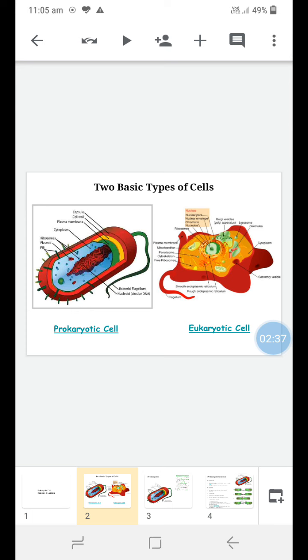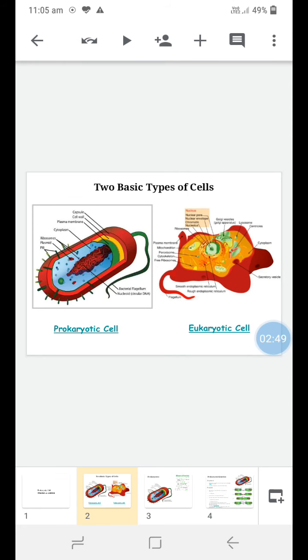The first part in the prokaryotic cell is called the capsule. The capsule is viscous in nature and it is the outermost covering of a prokaryotic cell, present outside the cell membrane. Watery fluids are present in the capsule. The capsule gives protection to the cell membrane, which is its most important role, and it also maintains the cell in a moist condition. It helps to retain water in the bacterial cell.